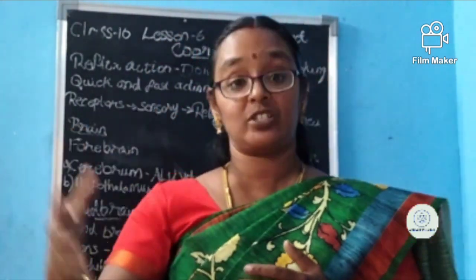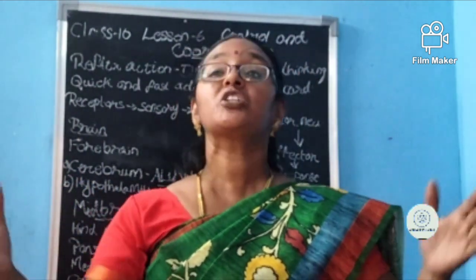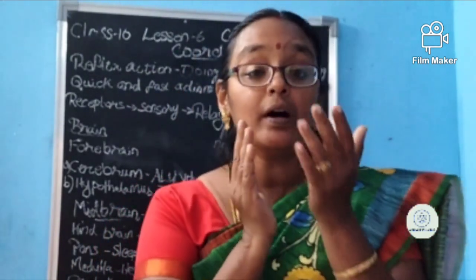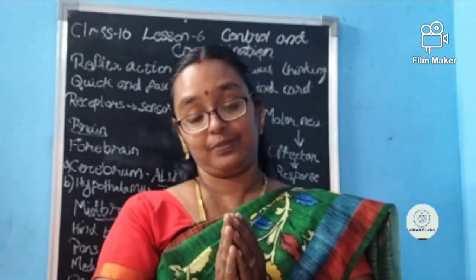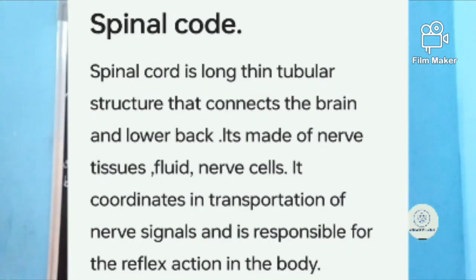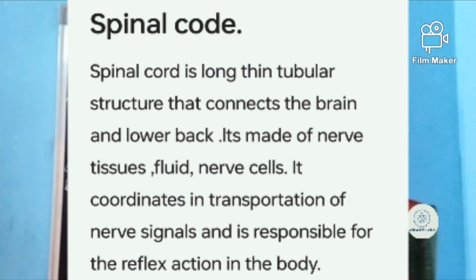Many children have such a doubt. No. Vertebral column is the bony structure which gives shape to our body, and it protects our spinal cord. Coordination and transportation of nerve signals are done in the spinal cord, and it is the place for reflex action. All the reflex actions are controlled by the spinal cord.